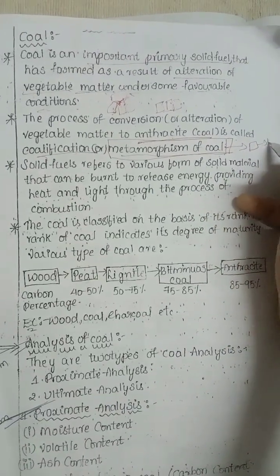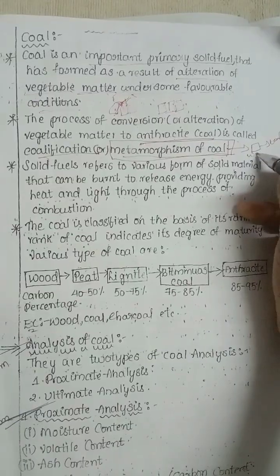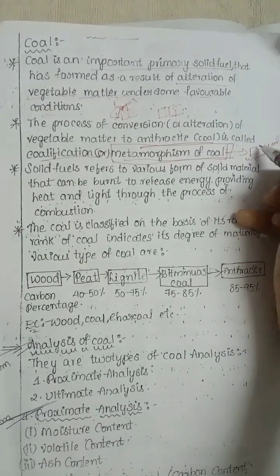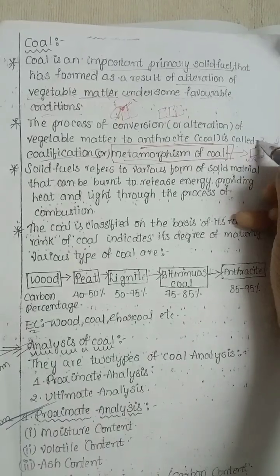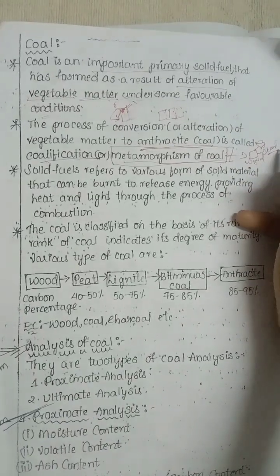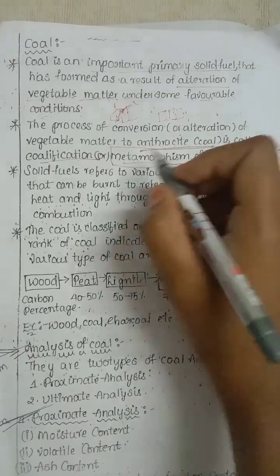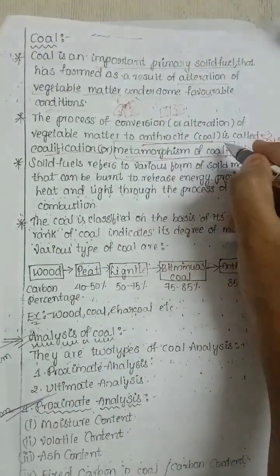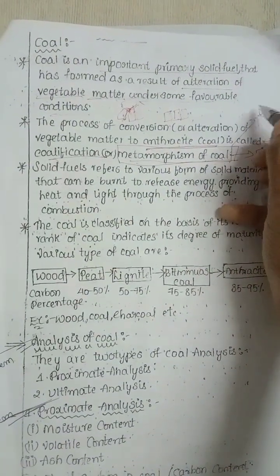For cooking purposes, we use wood. By burning wood and applying petrol or kerosene, we can cook food. After cooking, we get coal. The whole process is known as coalification or metamorphism of coal. It is important for a one mark question.